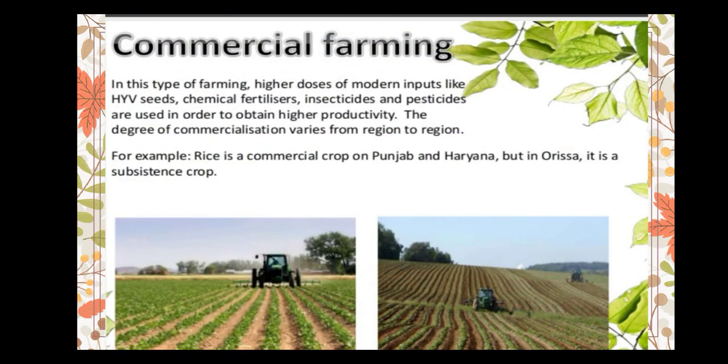Commercial farming. In this type of farming, higher doses of modern inputs like HYV, meaning high yielding variety seeds, insecticides, pesticides, and chemical fertilizers are used for higher production. The commercialization of agriculture varies from one region to another. For example, rice is a commercial crop in Punjab and Haryana, but in Odisha it is a subsistence crop.